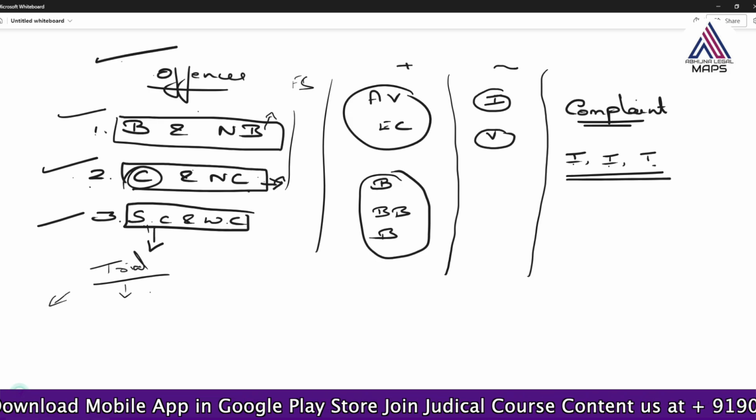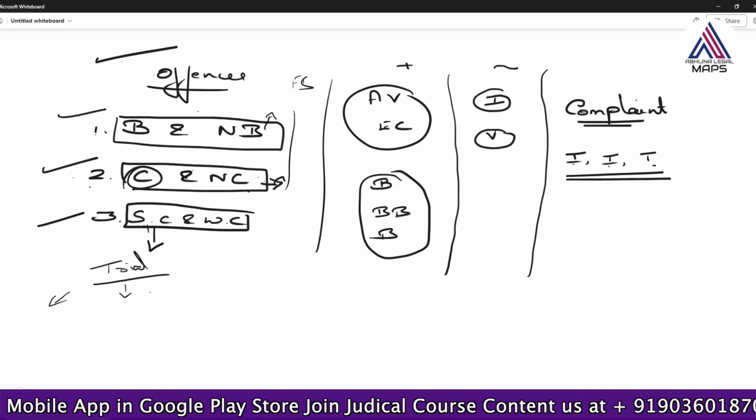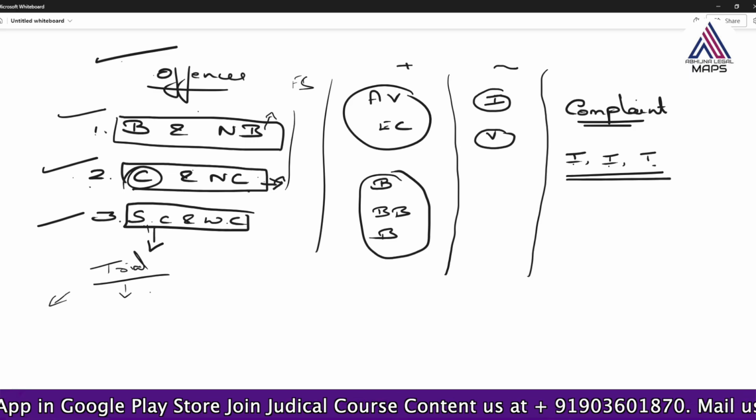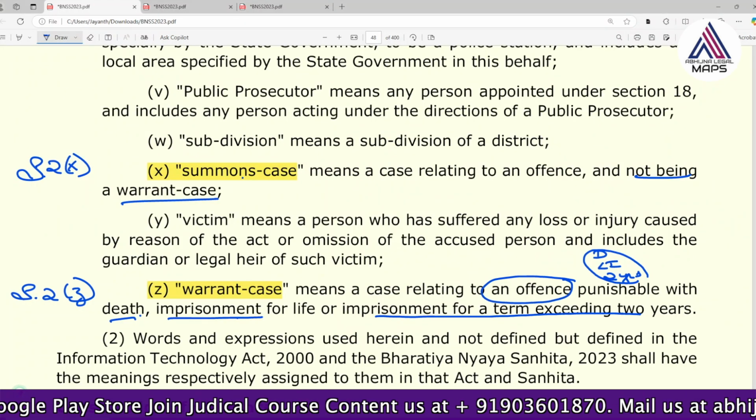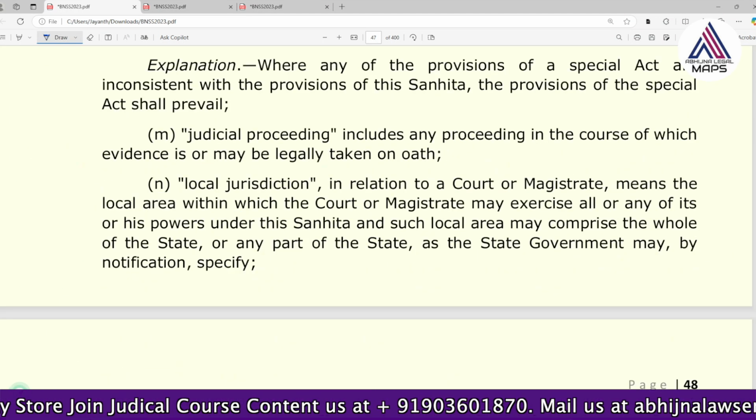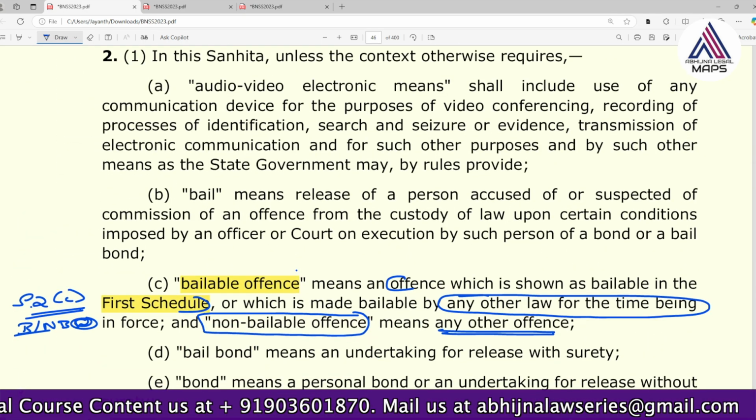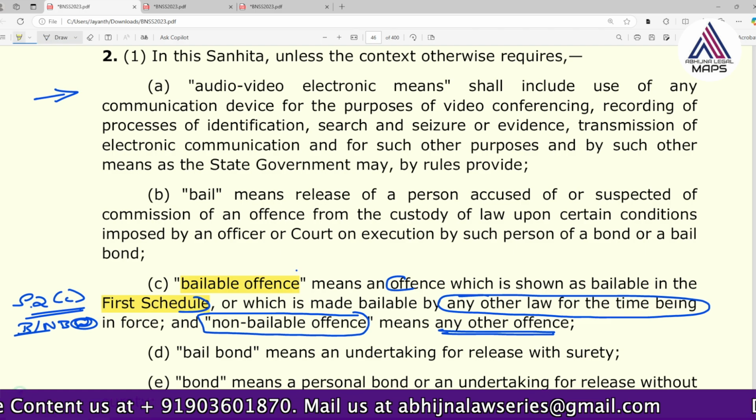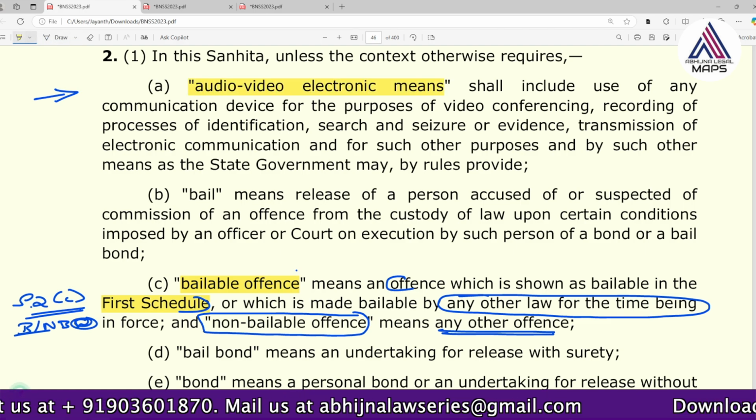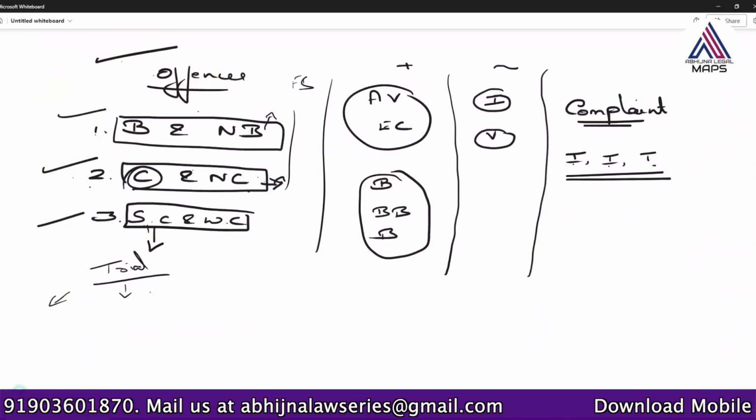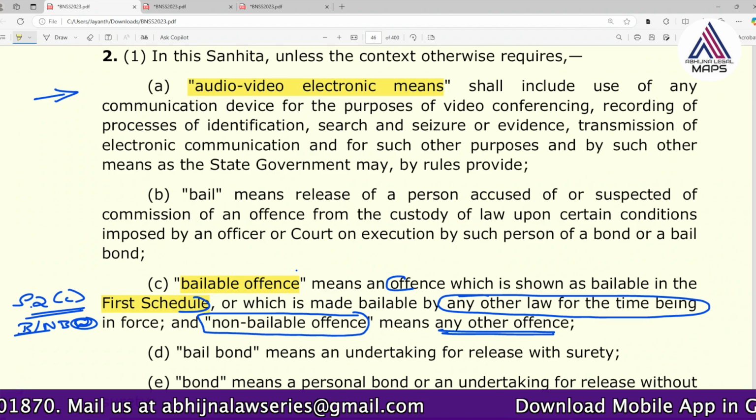Then let's understand the newly added provisions, audio video electronic means and electronic communication. So first let's go to what is audio video electronic means. It is the first definition, section 2a. So we see there are too many things. So let's understand this with the help of a chart.